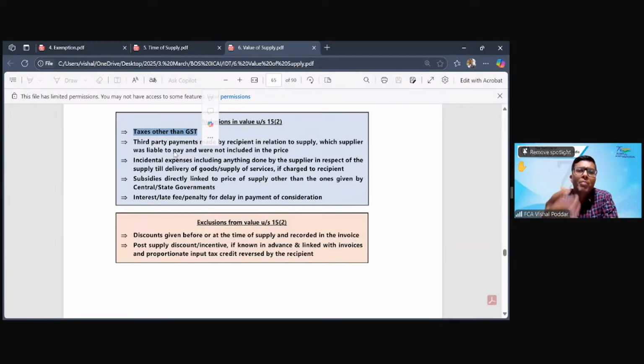So many times there is some market cess, some market fee. In case of imports, there is basic custom duty. These are different from GST. So those taxes which are different from GST have to be included in the value.